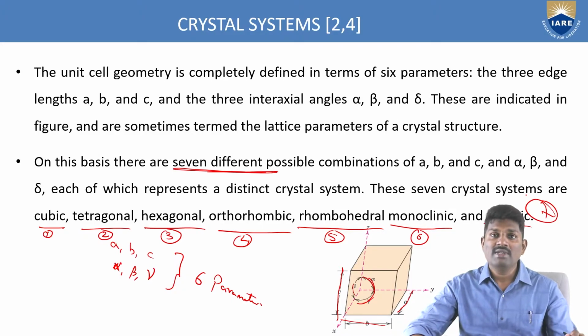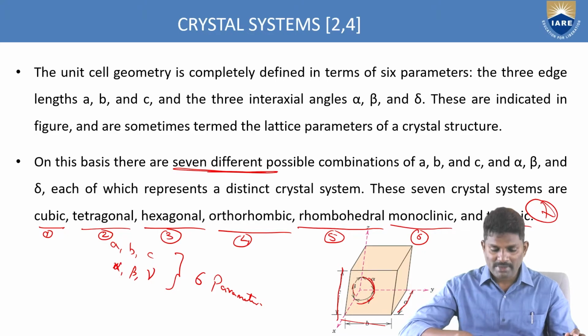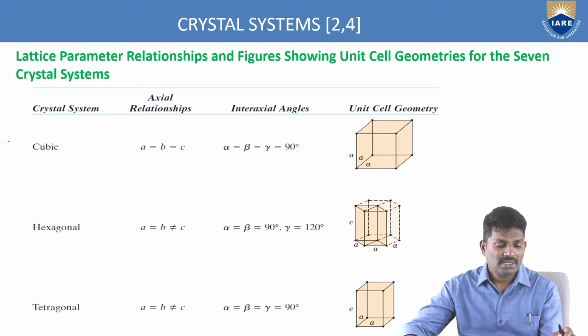So in total you have 7 possible combinations of these 6 parameters. When you alter them, we can get the 7 crystal systems. We will see one by one the relations between the unit cell geometries and the 7 crystal systems.